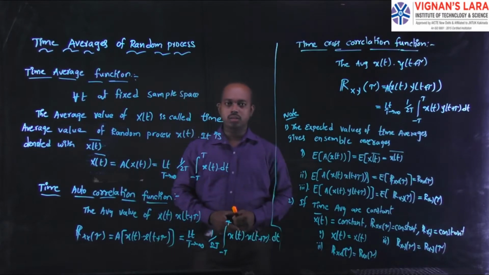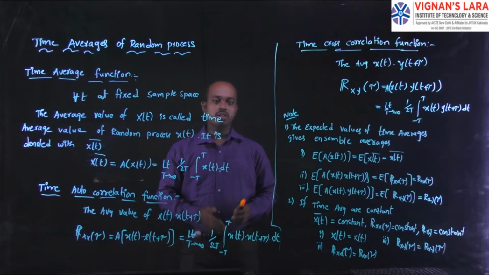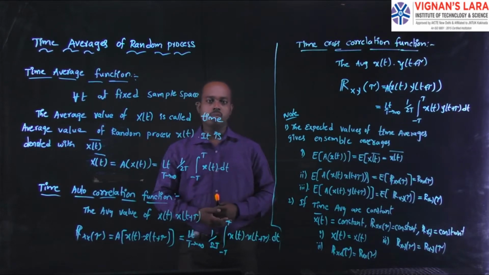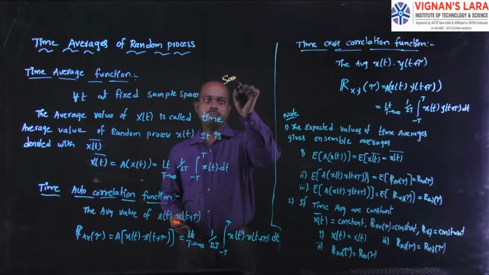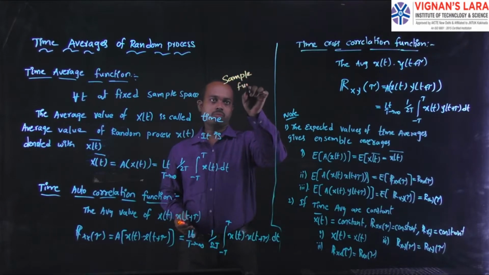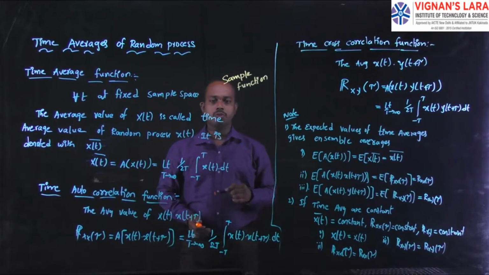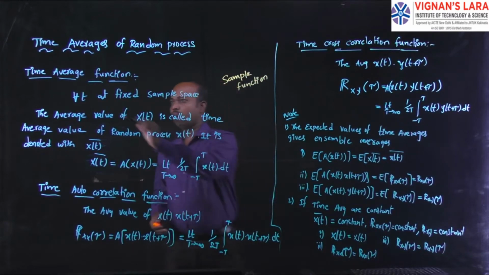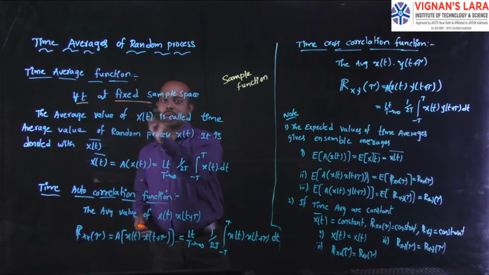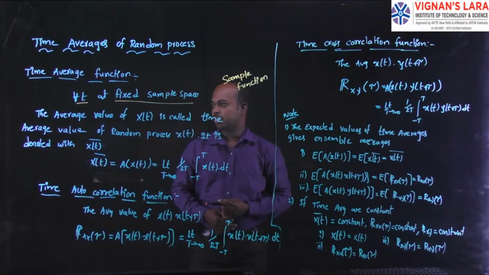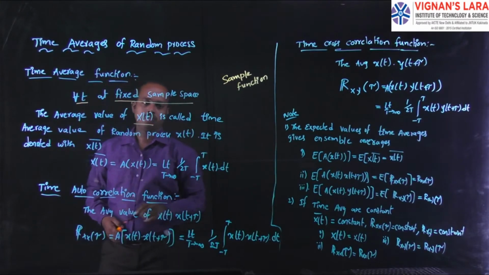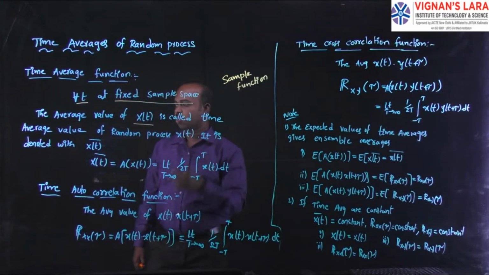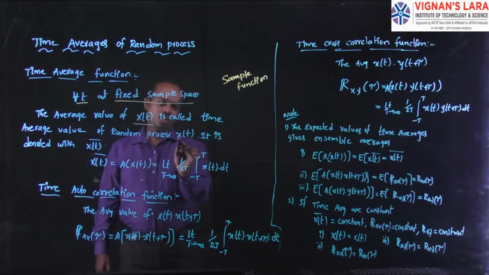We need to consider the random process x of t. It is defined for all values of time. How do we define the random process? The random process we define with a sample function. The sample function of a random process is defined for all values of t at a fixed sample space. At a fixed sample space, the average value of x of t is called the time average of the random process x of t.